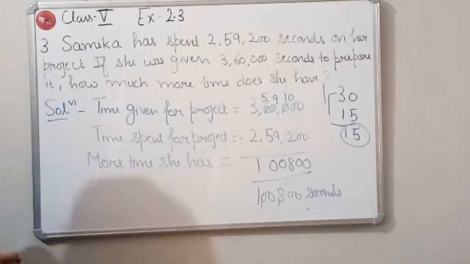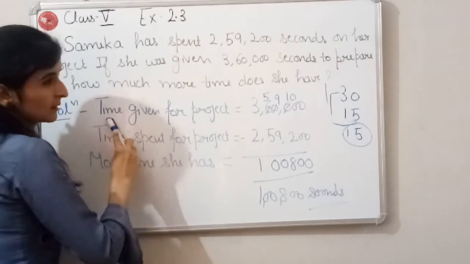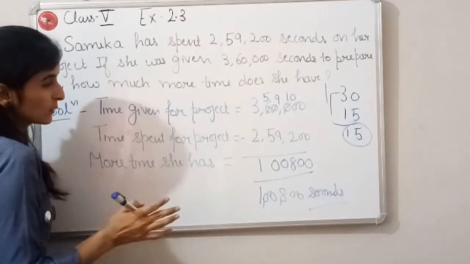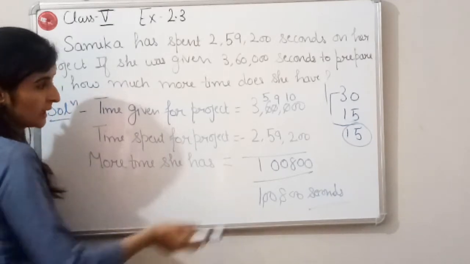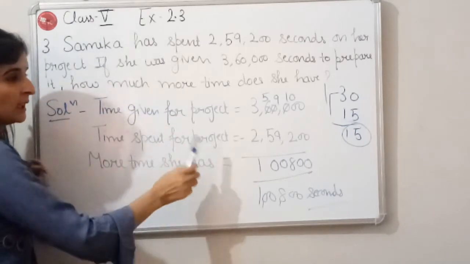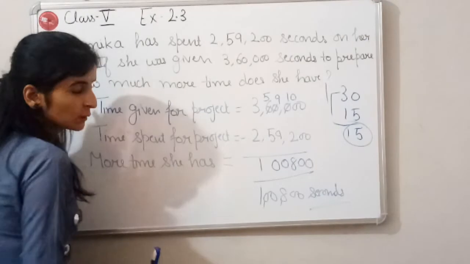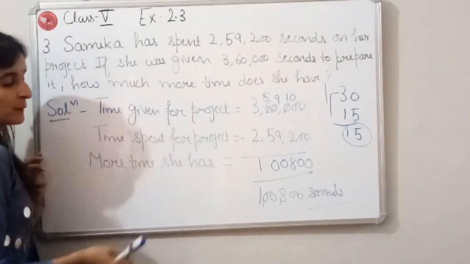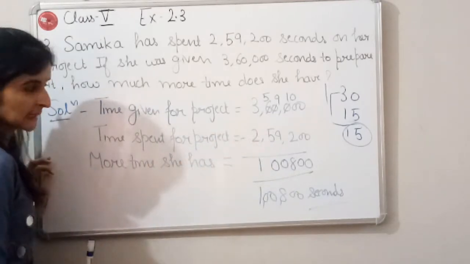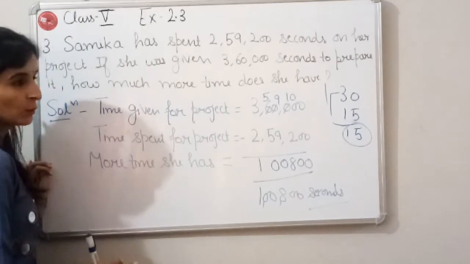So what was given to us? We were given the time for the project. What was the time given to prepare her project? 3,60,000, and the time spent by her for the project was 2,59,200. Now we have to find out how much more time she has. So for that we have subtracted the time spent by her from the time given to her.